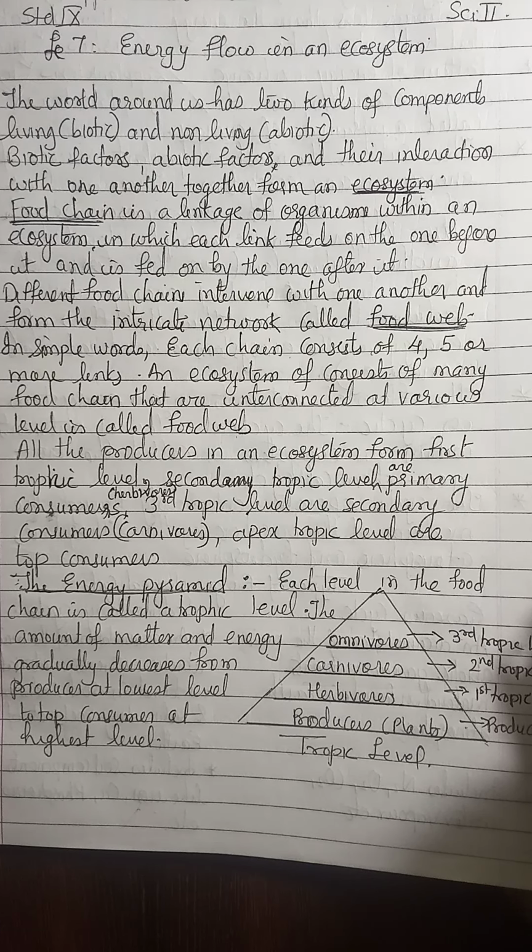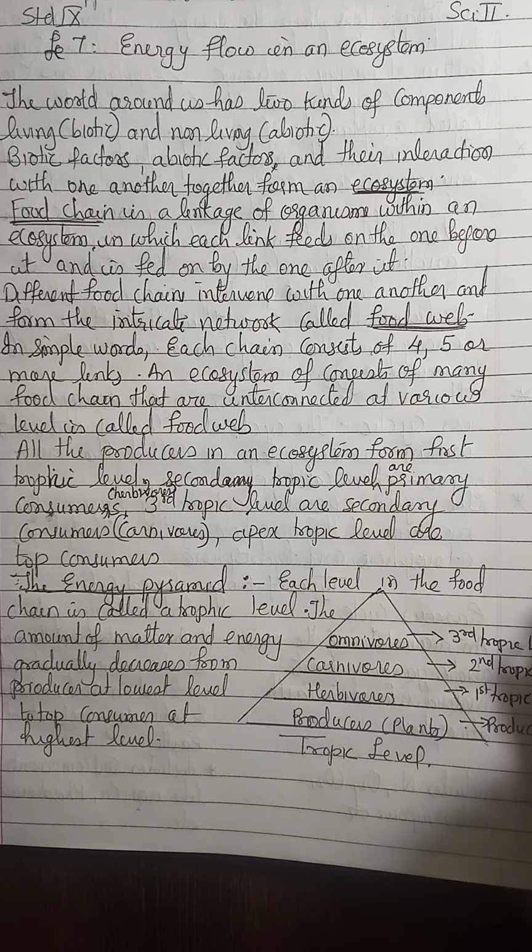Non-living things like rock, stone, building, chair, we call abiotic components. The abiotic factors and their interaction with one another together form what is called an ecosystem.